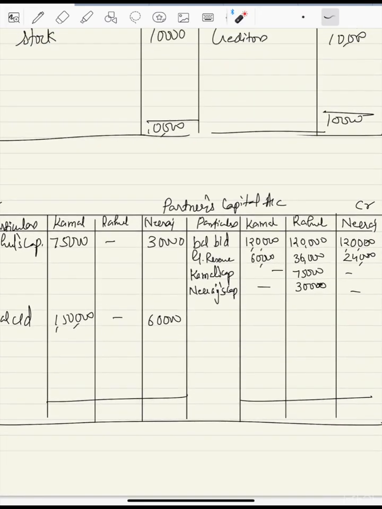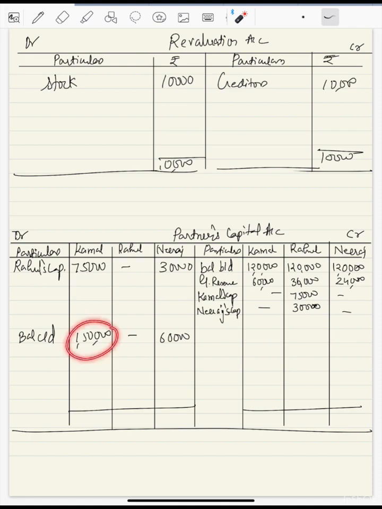So I'll get here. See, I've written the closing capital. You have to find out how much these people are going to bring and how much they are going to withdraw, whatever the case may be. So here, if you see, the total is around 2 lakh 25, and here the total is less. That means Kamal will have to bring. So it is 2 lakh 25 here and 2 lakh 25 here, and this person will have to bring in cash. Okay, how much? There's only 1 lakh 80,000 balance available. So 45,000 is what this person will have to bring.